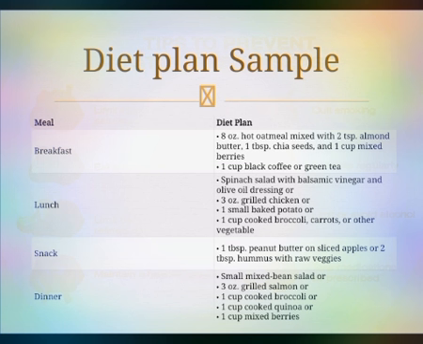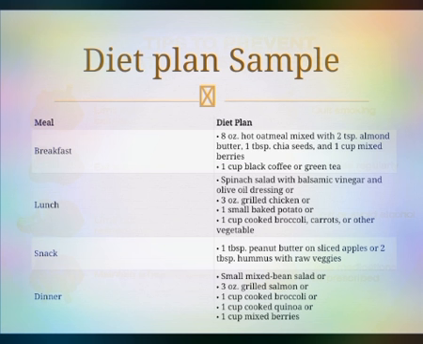For lunch, a spinach salad with balsamic vinegar and olive oil dressing. As I told you earlier, green vegetables may be rich in nitrate and distinct polyphenols, which is very beneficial for the fatty liver disease patient. 3 ounces of grilled chicken or 1 small baked potato or 1 cup of broccoli, cooked carrots or other vegetables. For snacking, 1 tablespoon of peanut butter on sliced apple or 2 tablespoons of hummus with raw veggies.